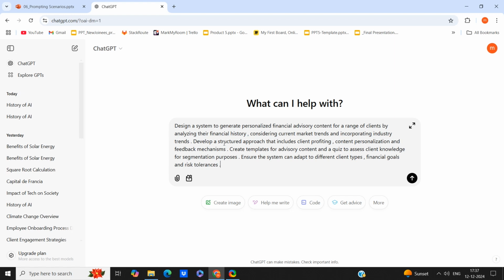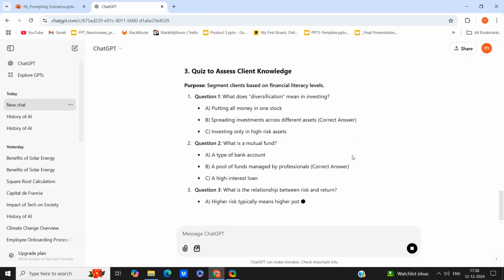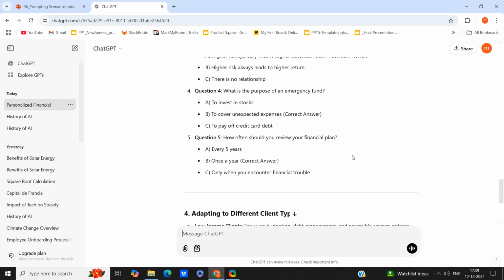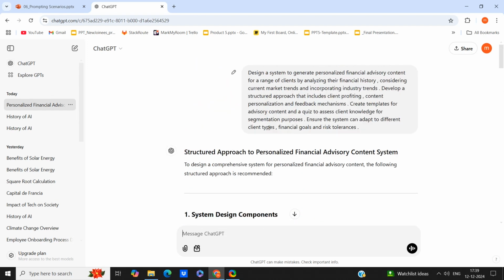Develop a structured approach that includes client profiling, content personalization, and feedback mechanisms. Create templates for advisory content and a quiz to assess client knowledge for segmentation purposes. Ensure the system can adapt to different client types, financial goals, and risk tolerance. Now let's hit enter and see the response. Here we are getting the answer for all three categories that we have mentioned. So this is how AI helps in financial advisory content generation.